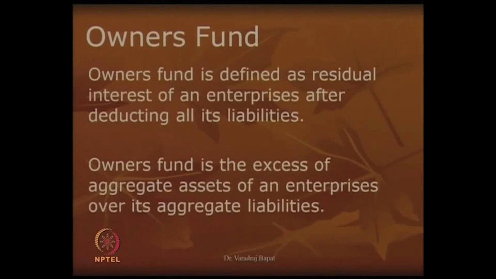Now, from the balance sheet items, if you look at owner's fund, it will consist of two things. One, the money which owners have put into business, that is known as capital. The second is profit which is generated by the business, it belongs to the owners. So, if it is paid back, then no problem, but if it is not paid back, it will have to be paid in future, it is known as reserves. So, owner fund consists of capital plus reserves. Fine. Let us go to the next thing now.